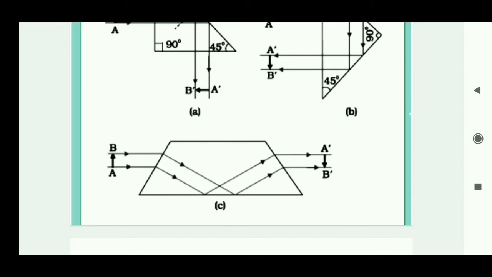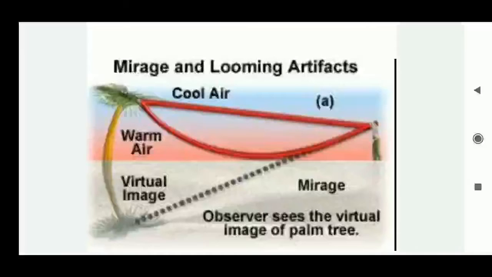All these three work on the principle of total internal reflection. Now we'll see another application of total internal reflection, forming mirages and looming. And here, first we'll see how a mirage forms.